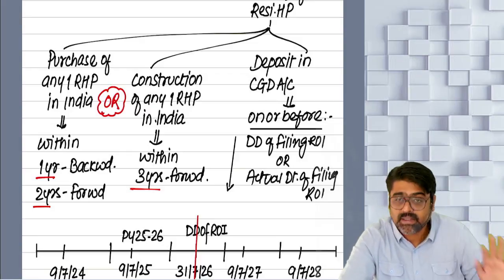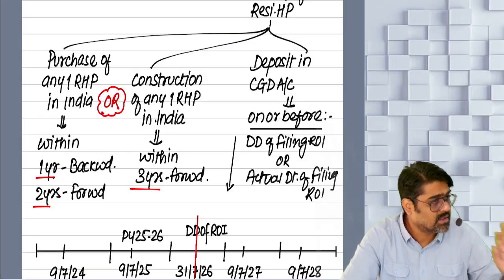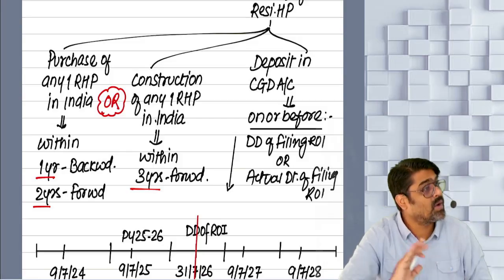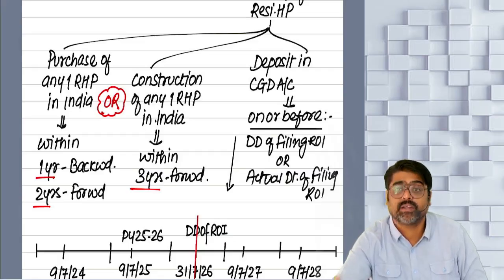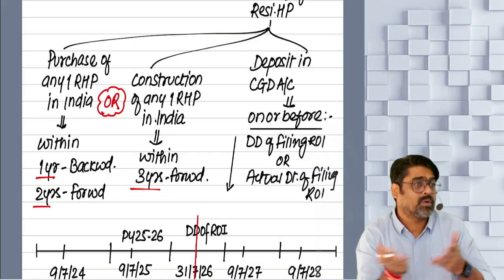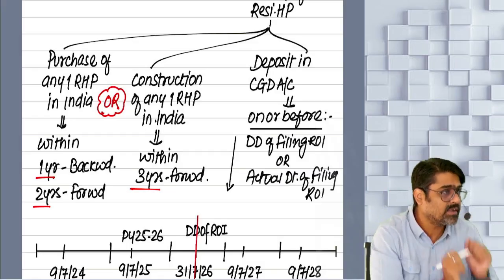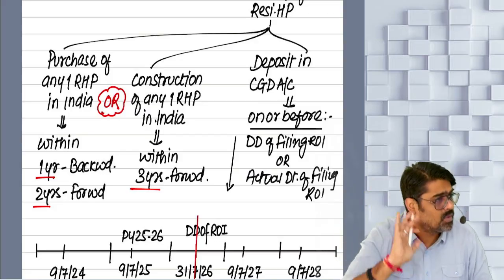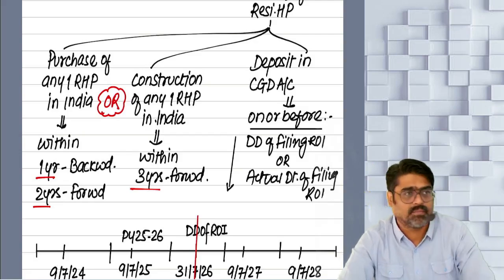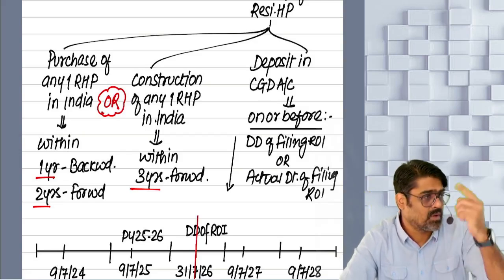Understanding? And based on that purchase cost, based on that construction cost, meaning investment, you are going to get the exemption under section 54. How much exemption? The amount of purchase cost, amount of construction cost, meaning amount of investment or amount of your capital gain, whichever is lower, that much will be exempt from your long-term gain.